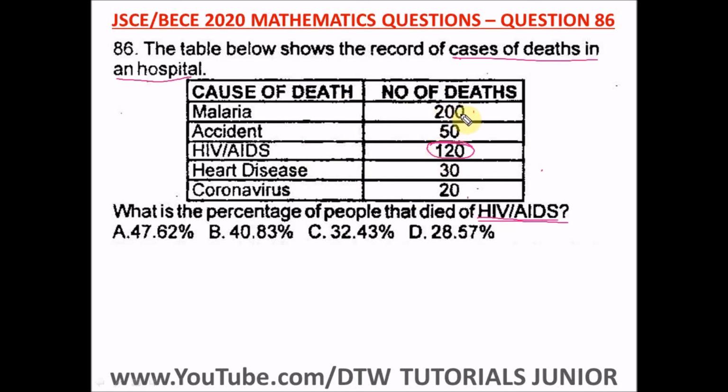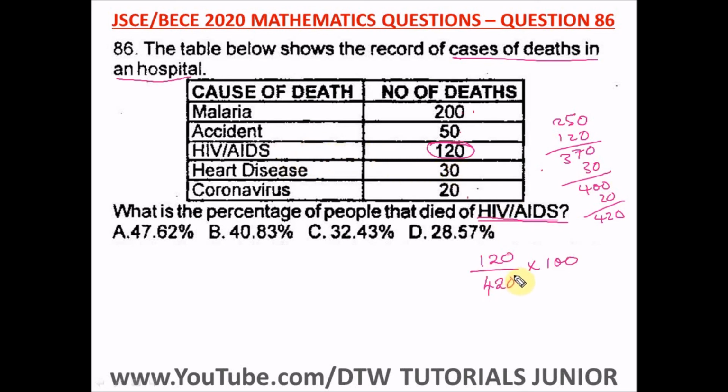So we have 200 plus 50, that's 250, plus 120, that's 370, then plus 30, that will give us 400, then plus 20, so that will give us 420. So the total is 420. To get the percentage, it's definitely 120 divided by 420 times 100. That would give us the percentage of people that died of